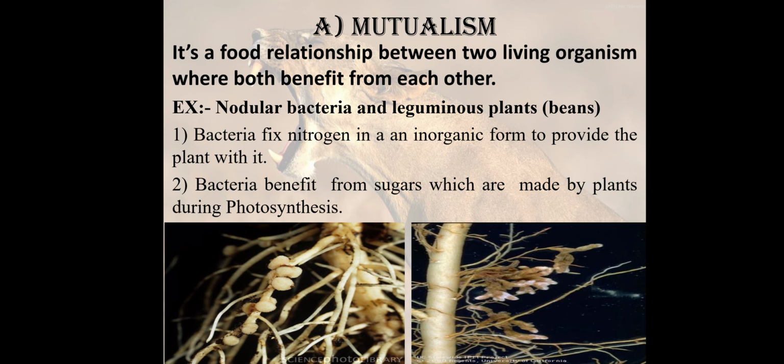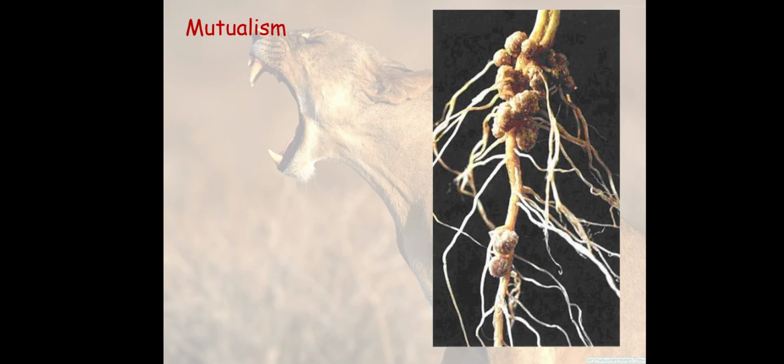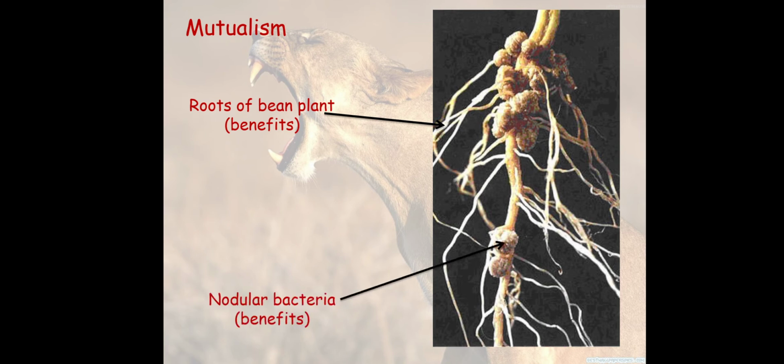So the bacteria give nitrogen to the plant, and the plant makes its own food and gives some to the bacteria. This is mutualism. Another photo: here is the root of a pea plant, which will get benefit, and nodular bacteria live on it.